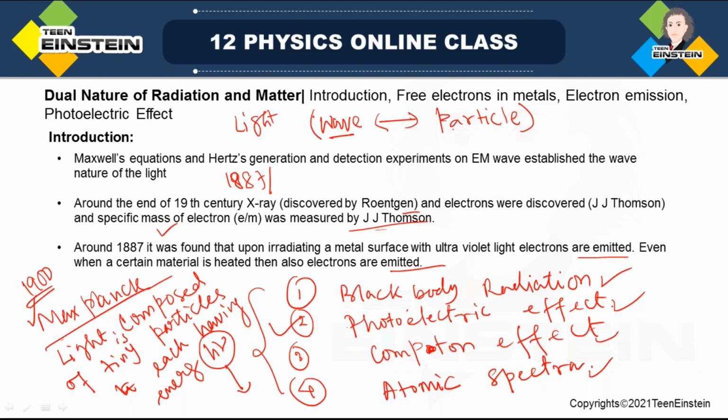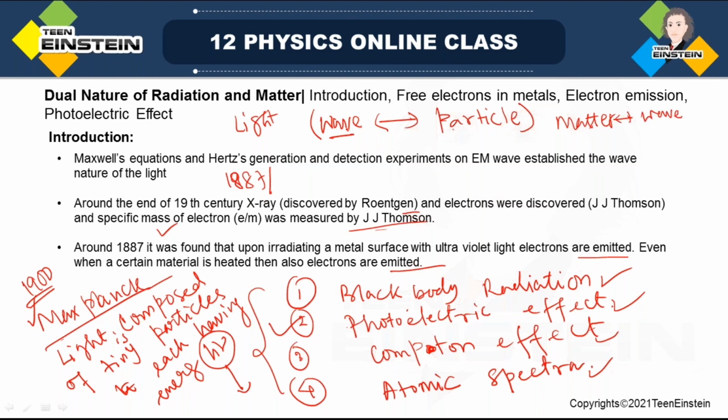At the same time, matter also, since a wave can behave as a particle, de Broglie proposed that the converse is also true. The particle is a material, a part of matter. If a wave can behave as a tiny particle, then why not matter also exhibit wave nature.